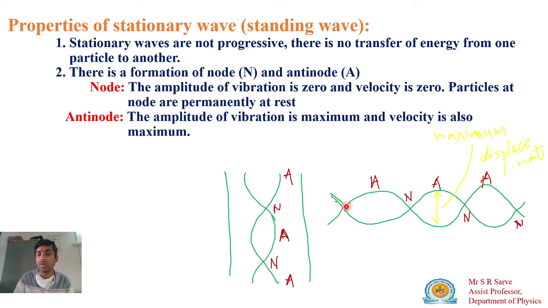Here also, this point is a node, this point is a node. And what is an antinode? Antinode means the point where the amplitude is maximum. So the amplitude of vibration is maximum and velocity is also maximum. That point is known as your antinode. So the first characteristic is that a stationary wave is not progressive, and the second is about your node and antinode.